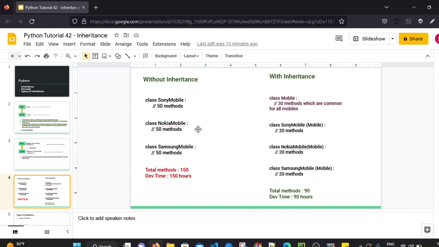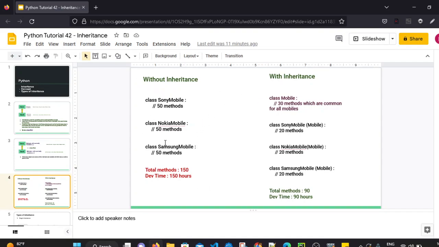And let's assume for one method, it takes around 1 hour. In that situation, the total development time will be 150 hours. That is without inheritance. And once we use inheritance, let's see how the development effort can be reduced. So we know that all of them are related to mobile only, right? So Sony Mobile, Nokia Mobile and Samsung Mobile classes. These 3 classes have mobile as a common element, right?